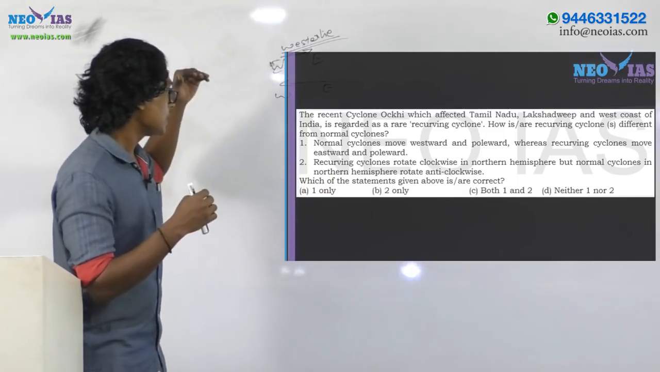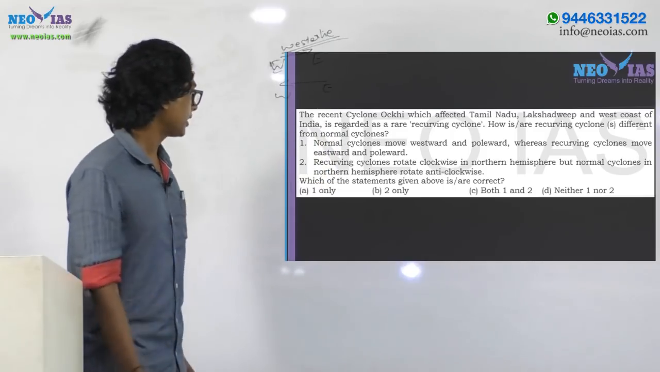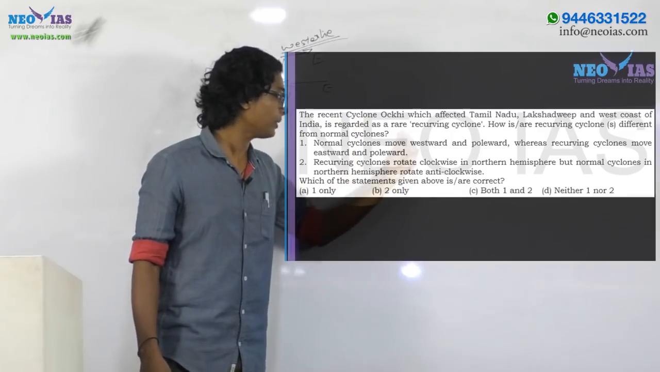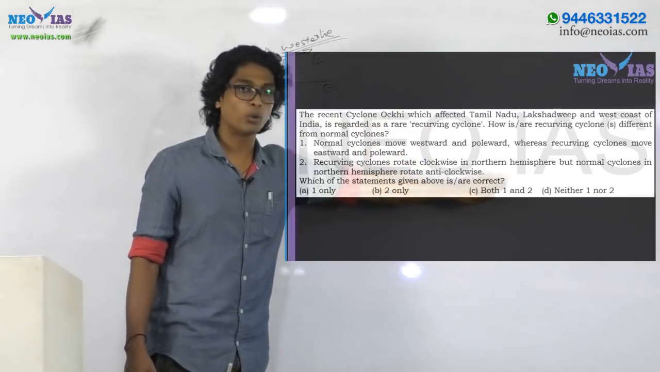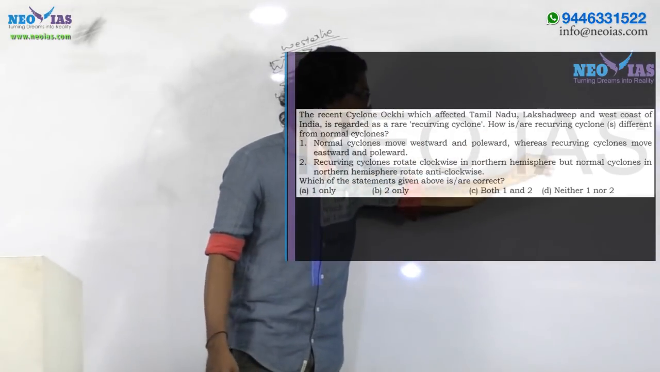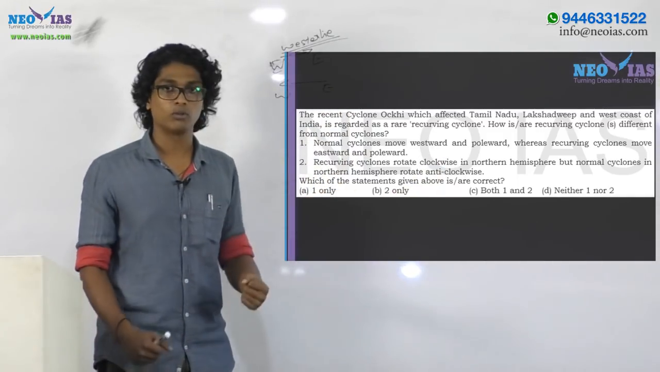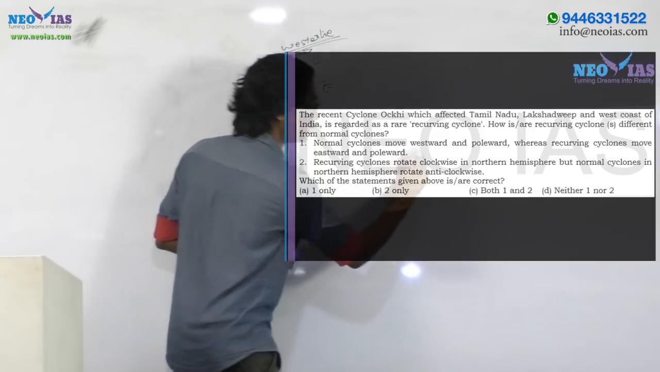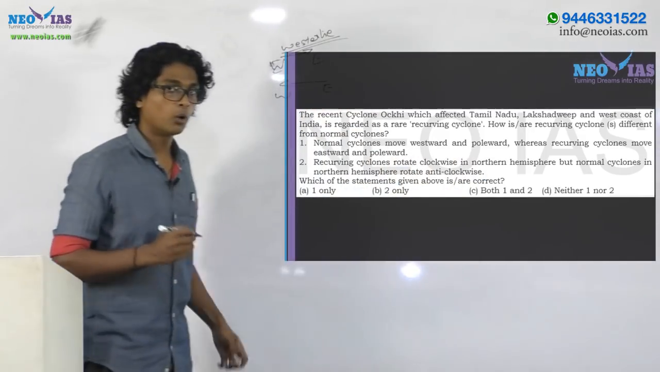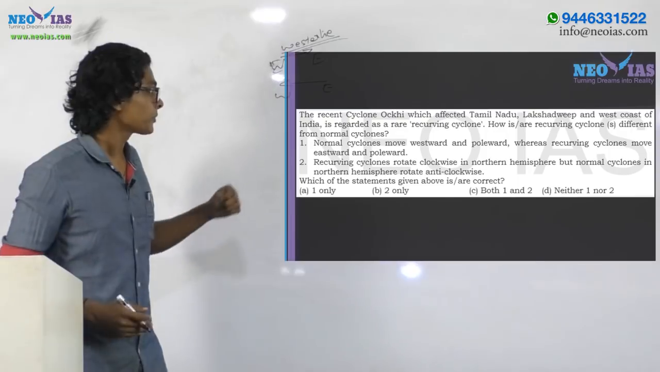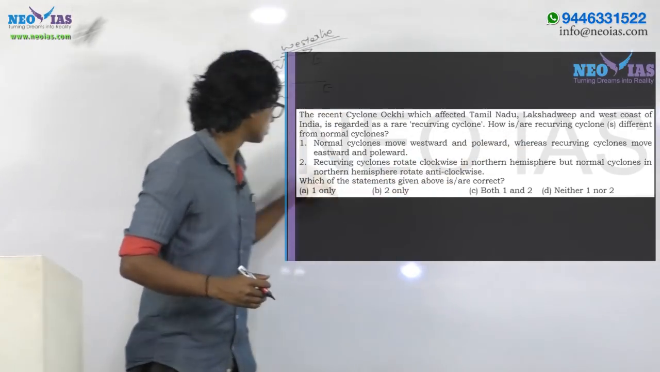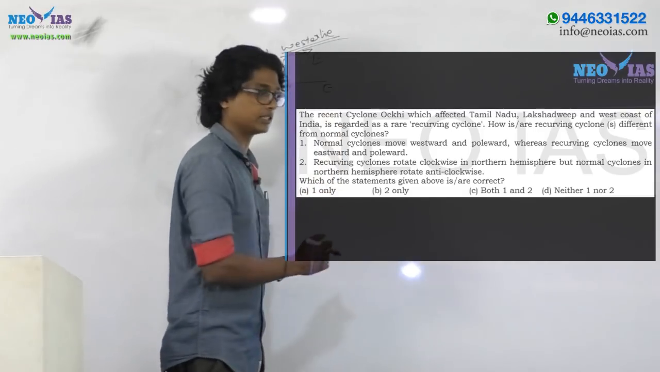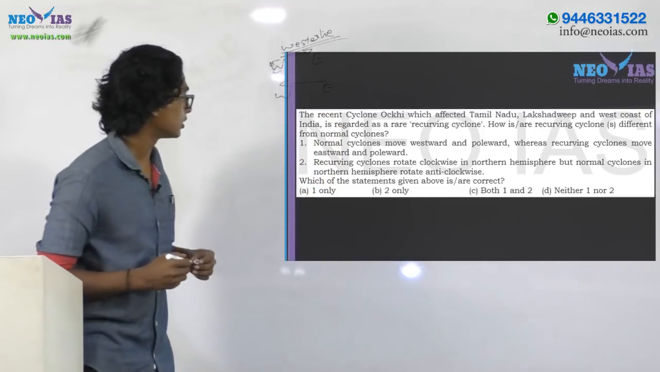Now let's see the statements related with the question. The first statement: normal cyclones move westward and poleward, whereas recurving cyclones move eastward and poleward. The normal cyclones are moving from east to west, so westward and poleward, poleward in the sense that a slight tilt is there. Whereas recurving cyclones move eastward and poleward under the influence of the westerly winds. So the first statement is true.